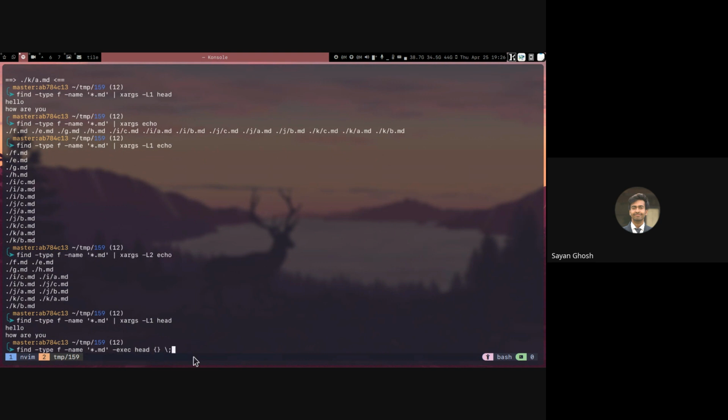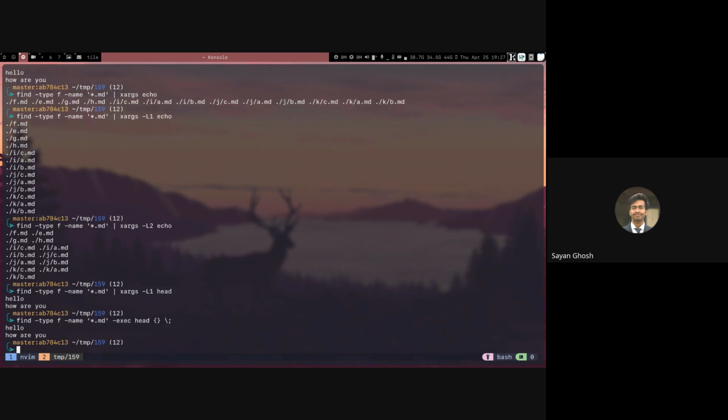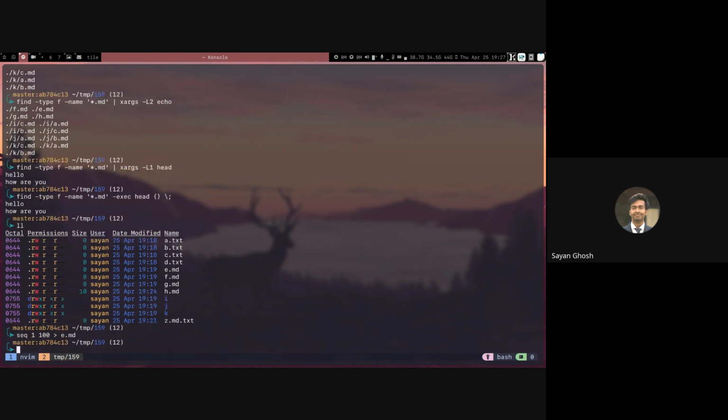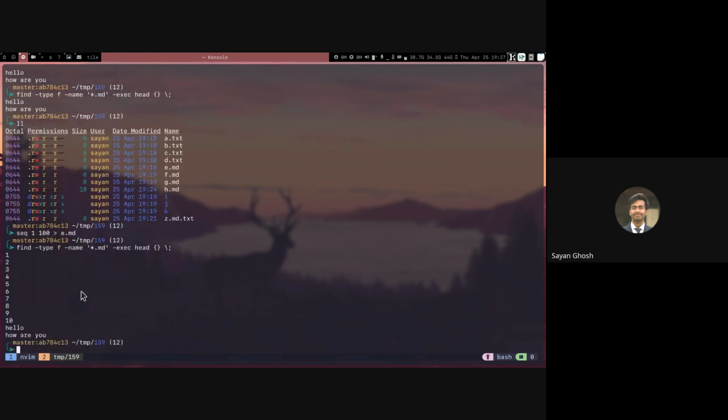Because our command can have many flags also. So we can keep on writing the command, and we signify that the command has ended by giving this escaped semicolon at the end. Right, so here also you can see it will basically print the first 10 lines. I only have 2 lines, that's why it's only printing that. So let me maybe add other things also. Maybe if I add seq 100 to e.md. So then you can see if I run this, only the first 10 lines of that are printed. So from 11 to 100 is not printed.